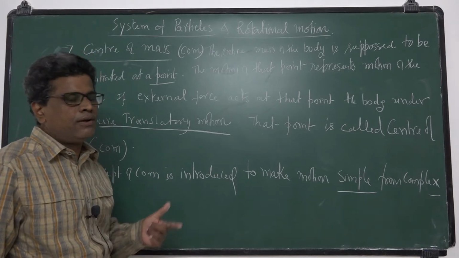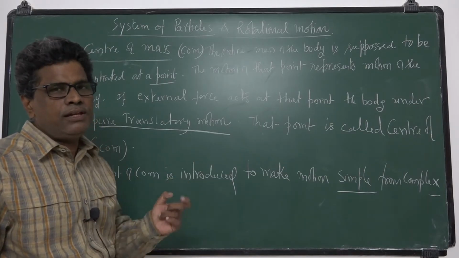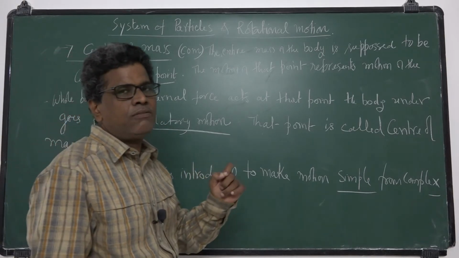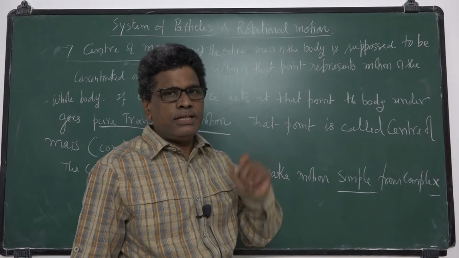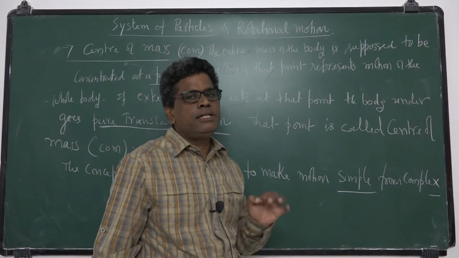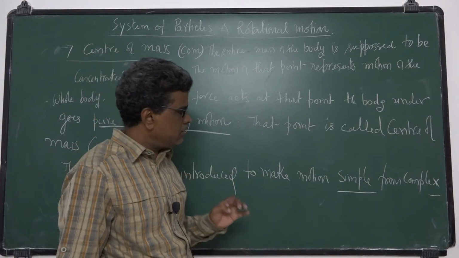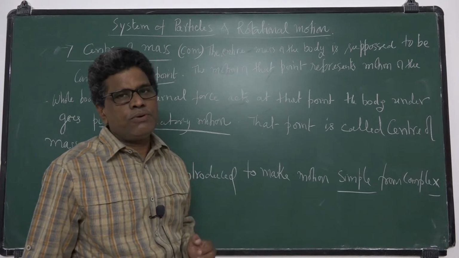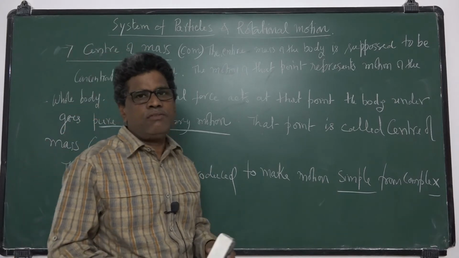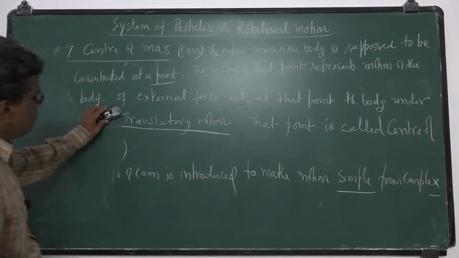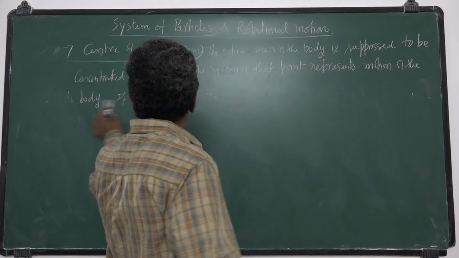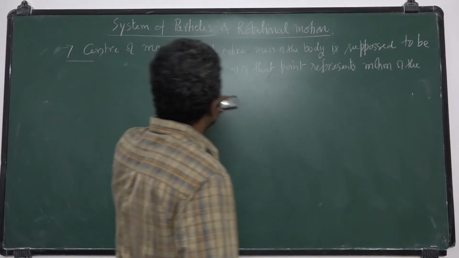It is a cycloid. But in the case of a wheel, the center of mass lies at its axle. So if you assume the center of mass at the center of the wheel, its motion is a simple straight line, that is, a translatory motion. Thus, to make the complex simple, the concept of center of mass is introduced. Okay, thus we can define center of mass. Now, how do we look at this center of mass?